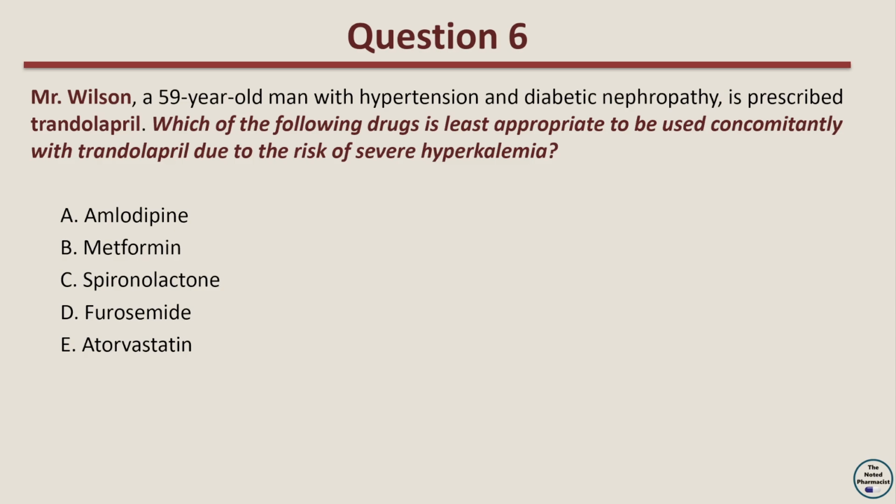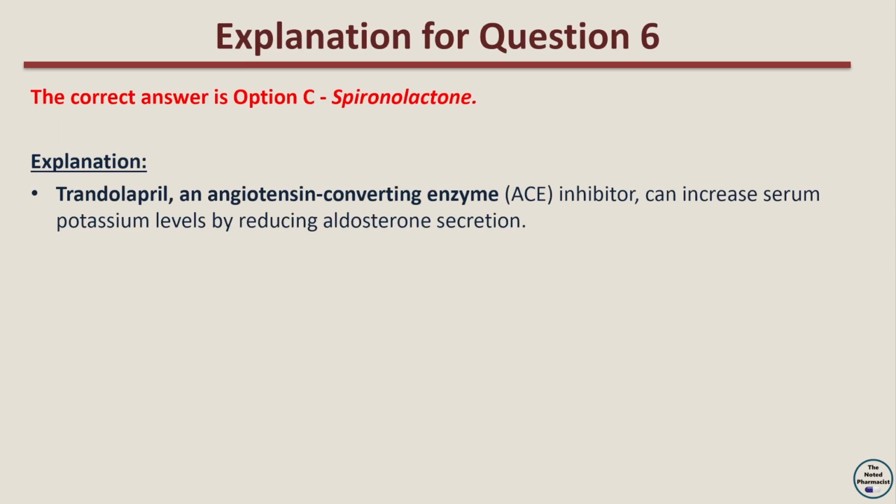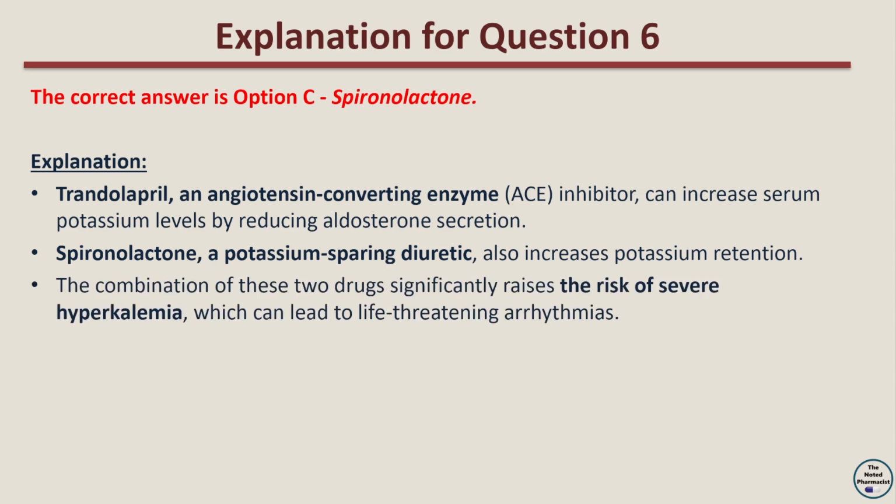The correct answer is option C, spironolactone. The explanation is that trandolapril, an angiotensin-converting enzyme (ACE) inhibitor, can increase serum potassium levels by reducing aldosterone secretion. Spironolactone, a potassium-sparing diuretic, also increases potassium retention. The combination of these two drugs significantly raises the risk of severe hyperkalemia, which can lead to life-threatening arrhythmias.